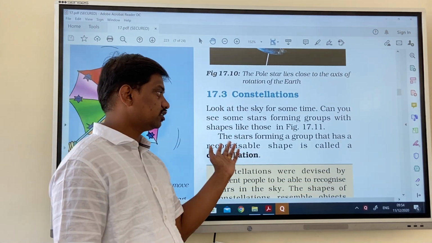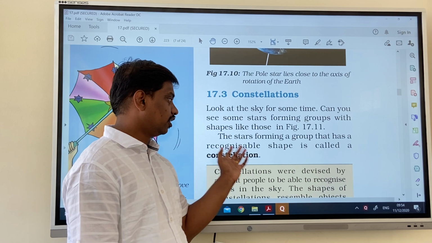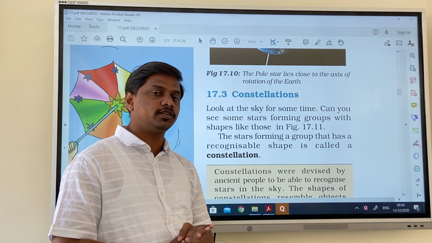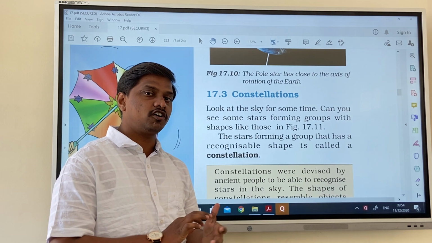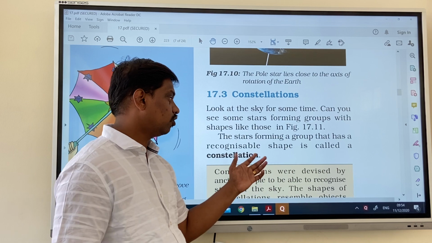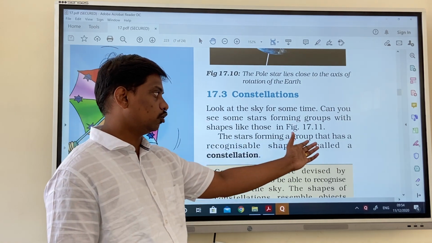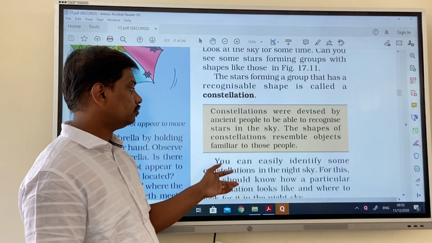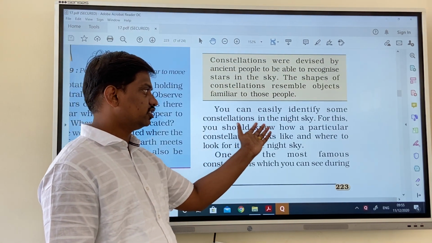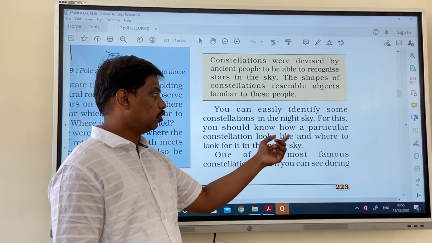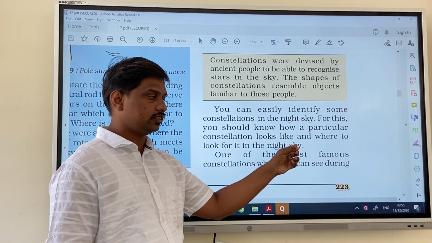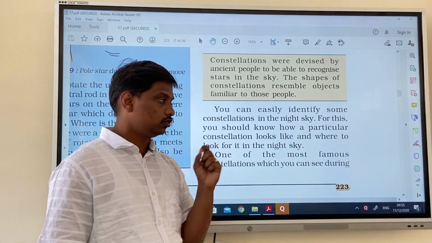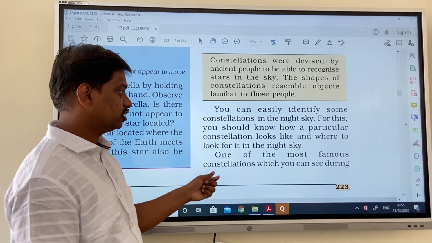Stars forming a group that has a recognizable shape are called a constellation. You can easily identify some constellations in the night sky. For this you should know how a particular constellation looks and where to look for it in the night sky. You should know how to identify the constellations in the night sky.